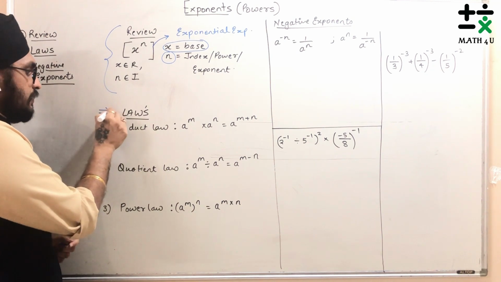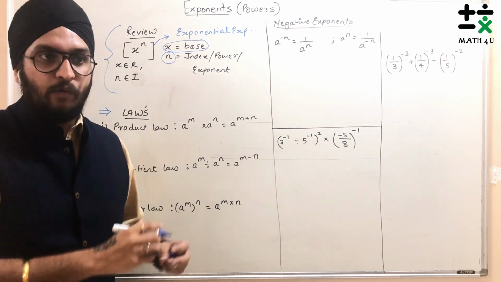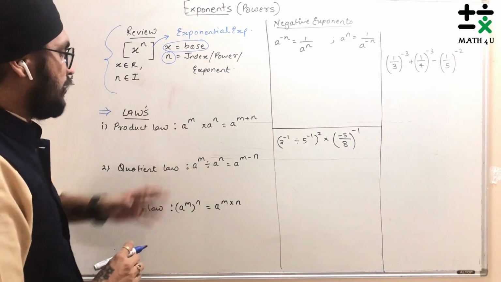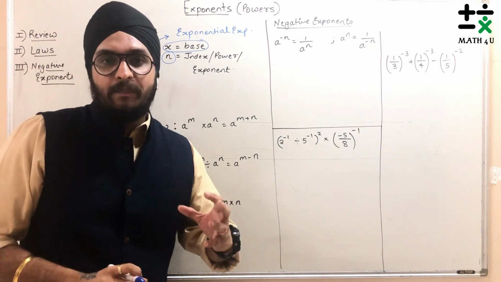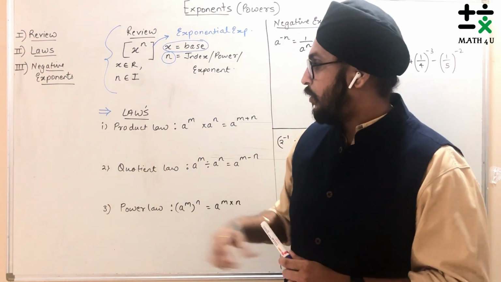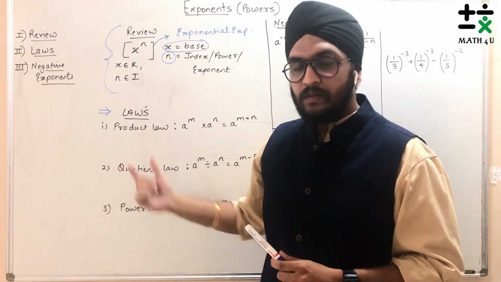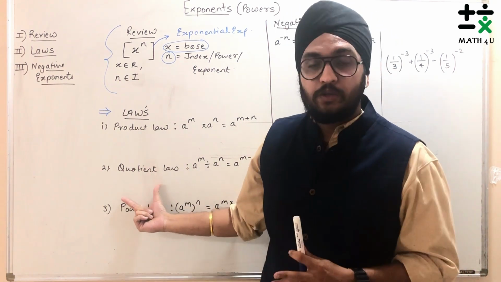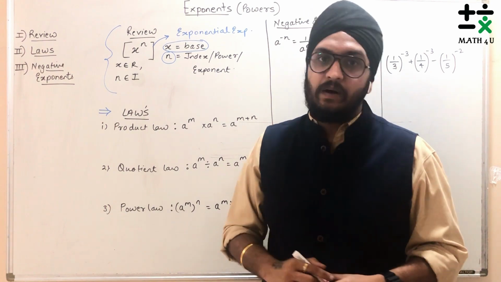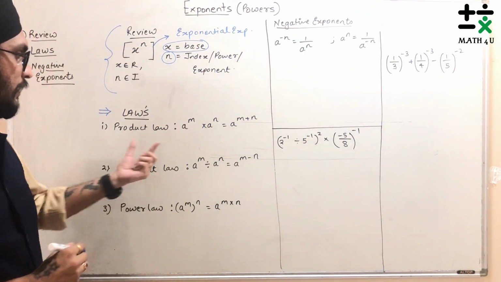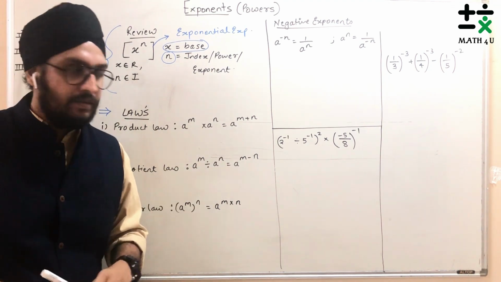The second part is called laws. There are three main laws in the chapter on exponents. So what are the main laws here? Let's check. The first is the law of product. The second is the law of quotient, which you can also call the quotient law. And the third one is the power law. Let us see them one by one, with examples.